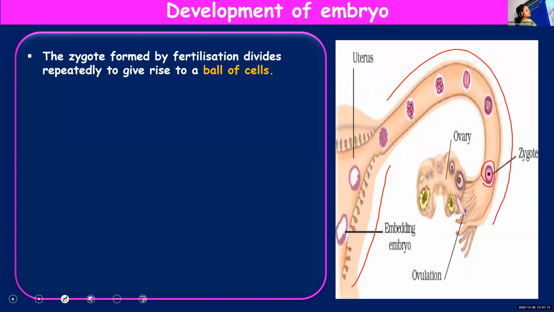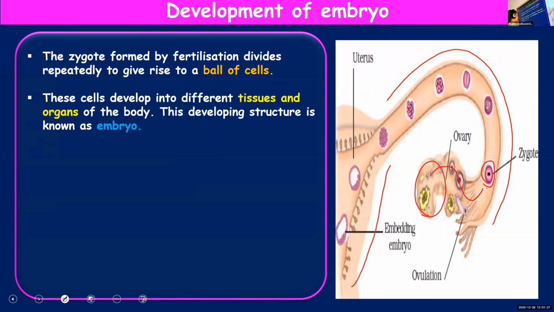So here is the fusion taking place. This is the ovary. From the ovary, egg will be released. It will reach here. There the fusion with the sperm takes place and zygote will be formed. And now what happens? Once the zygote has formed, it will divide rapidly. You can see it starts dividing, keeping on dividing.